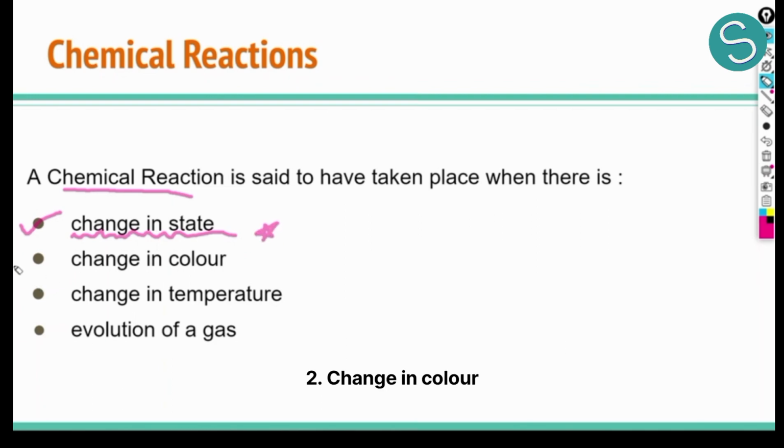The second parameter is change in color. If you recall, there is an example which we studied in class 7th when we had copper sulfate and we had iron.